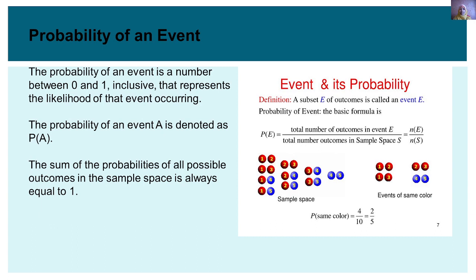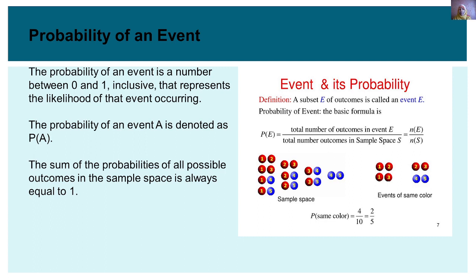Probability of an event. The probability of an event is a number between 0 and 1 that represents the likelihood of that event occurring. The probability of an event is denoted as P(A).